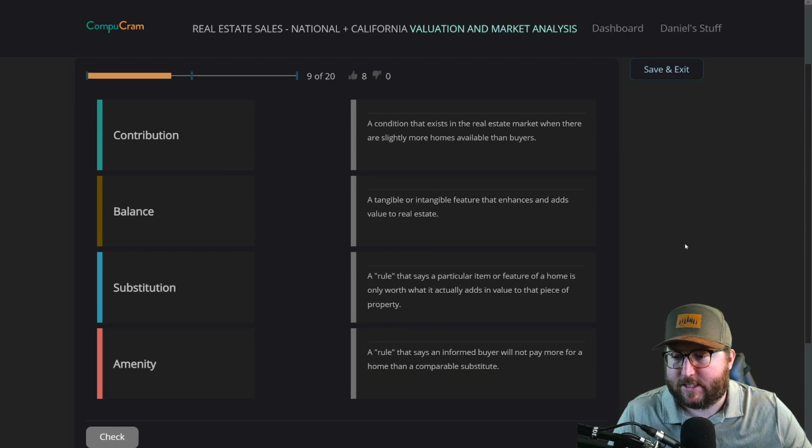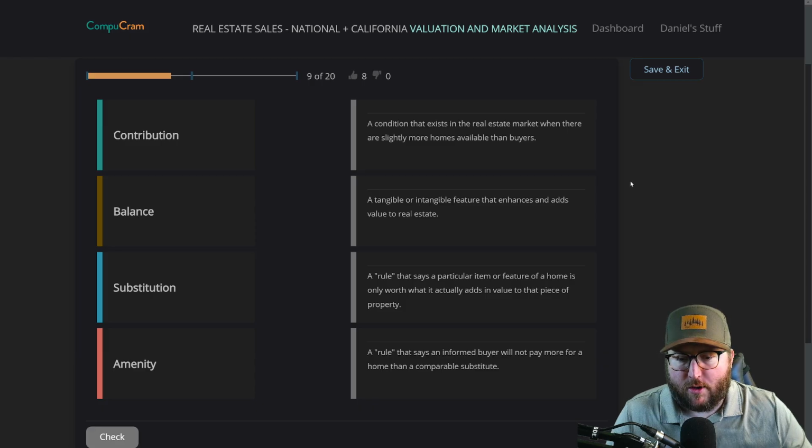Contribution, balance, substitution, amenity. Definitions: a condition that exists in the real estate market when there are slightly more homes available than buyers, a tangible or intangible feature that enhances and adds value to real estate, a rule that says a particular item or feature of a home is only worth what it actually adds in value to that piece of property. A rule that says an informed buyer will not pay more for a home than a comparable substitute.